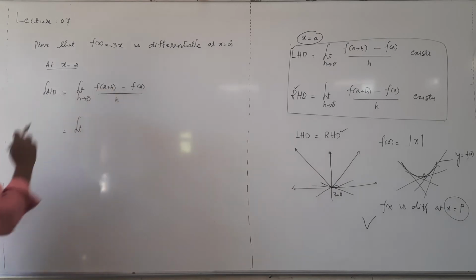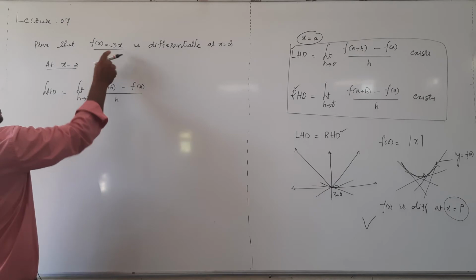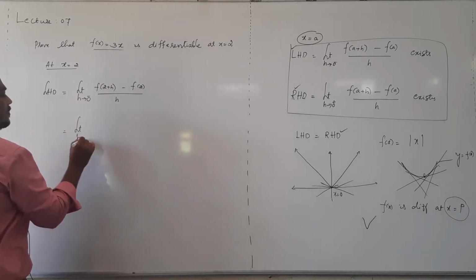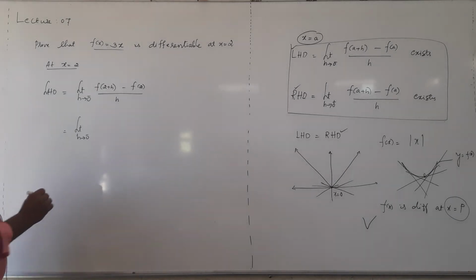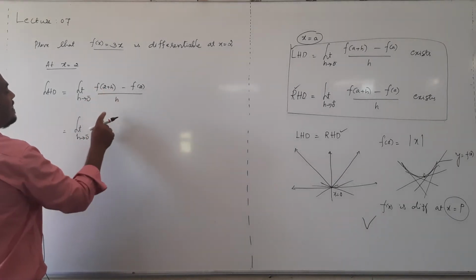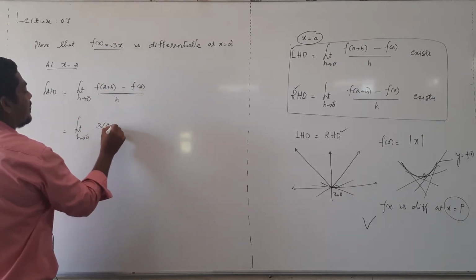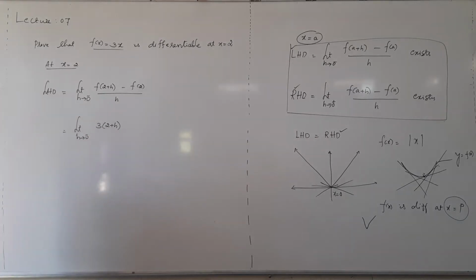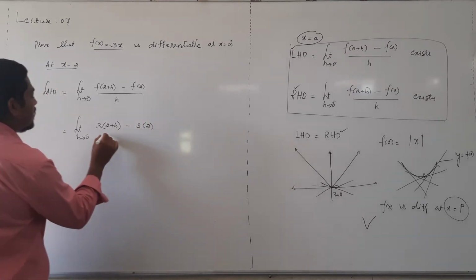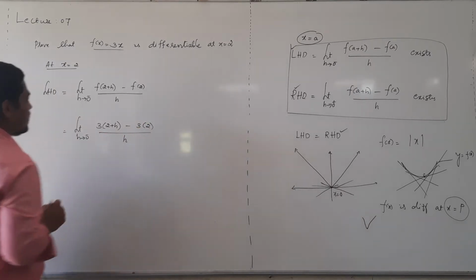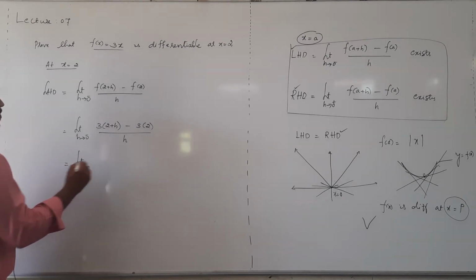Then what is f of 2 plus h? F of x is already given, f of x is 3x. Replace in the given function x as 2 plus h. Then 3 into 2 plus h minus 3 into 2, divided by h, that's equal to limit h tending to 0 minus.